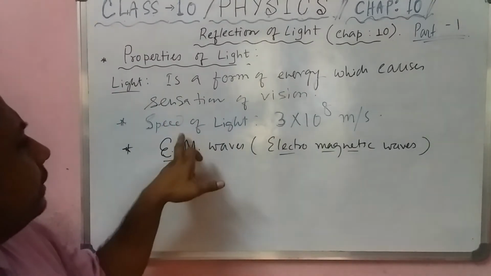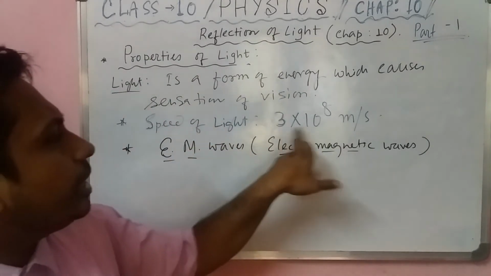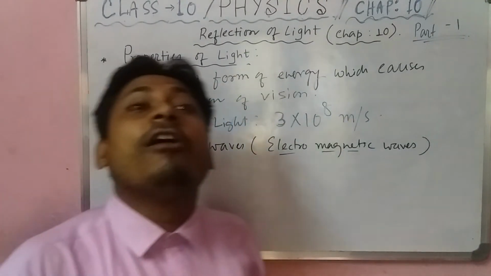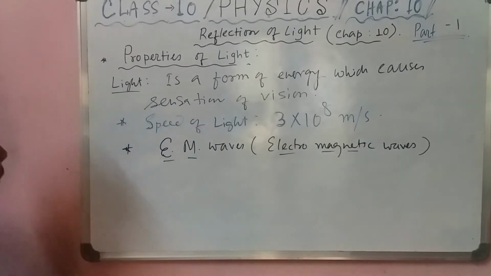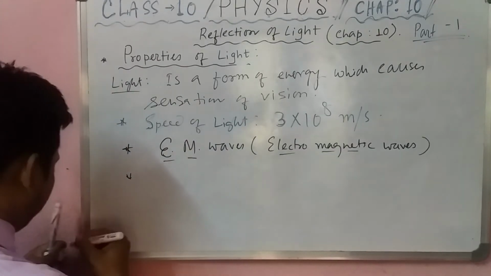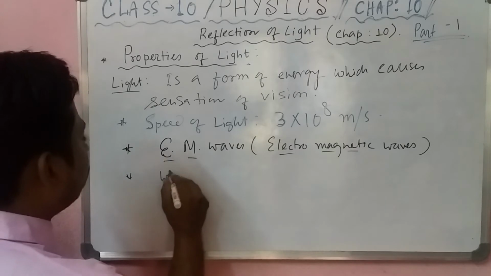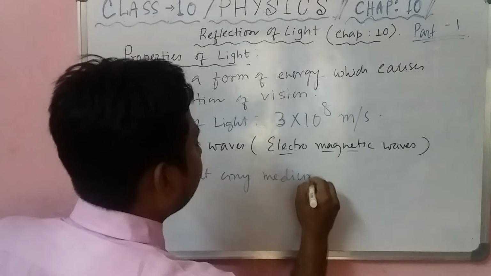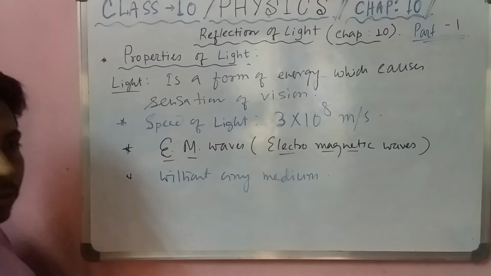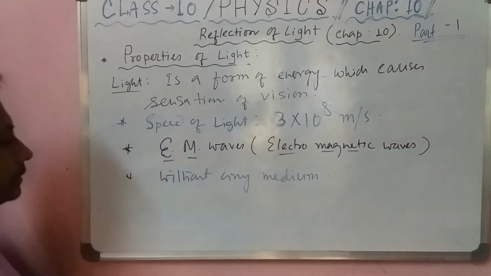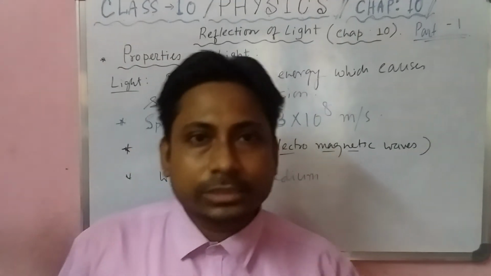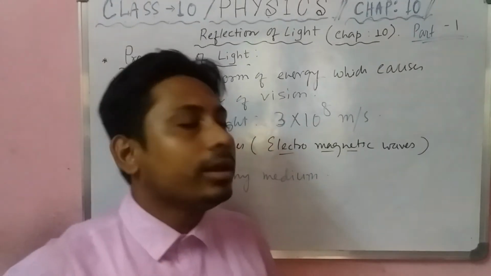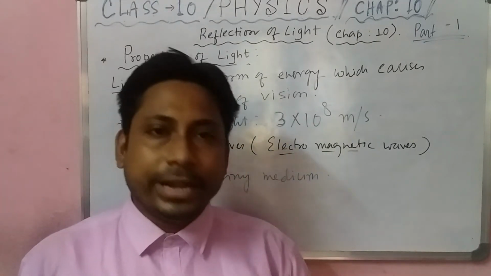Common properties of EM waves. Number 1, the speed of EM waves is 3 into 10 to the power 8 meter per second. Number 2, it can travel through vacuum, or without any medium. There is a lot of controversy, later on I will discuss it. So without any medium means vacuum. The light can travel through vacuum also. So electromagnetic waves can travel without any medium.